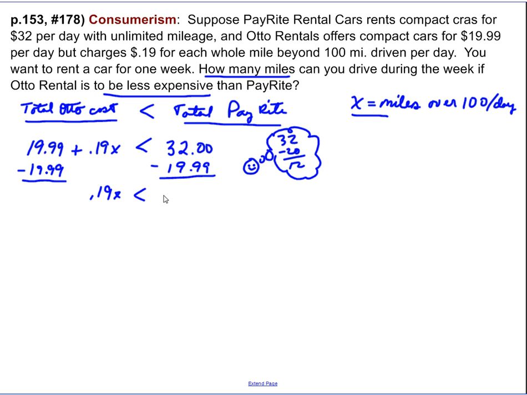times X miles will be less than $12.01. So now, if we wanted to divide, we're going to have to divide by our 0.19 on both sides. Dividing by 0.19 seems like a daunting task, especially with all these decimals right here. But again, remember that 12.01 divided by 0.19 will be exactly the same as saying 1,201 divided by 19. So I'm going to divide my 19 into 1,201. Let's see if I can get this straight on my little setup here.